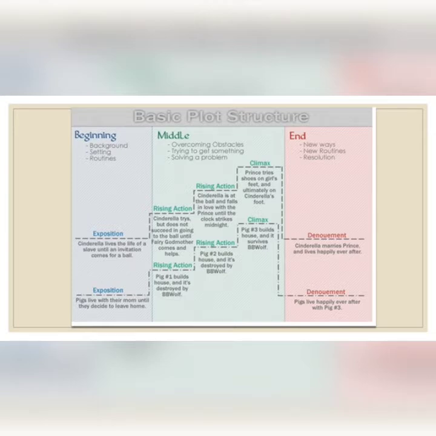So the beginning, in the starting of a play, is where we learn about the exposition. Exposition means who the characters are, and we come to know the background, setting, and routines. For example, if the play is happening in this street, who are the characters here, every explanation will be there. For example, I have given the Cinderella story here.